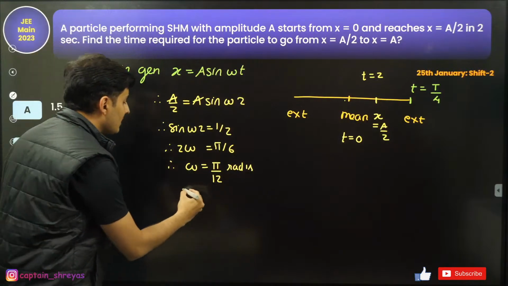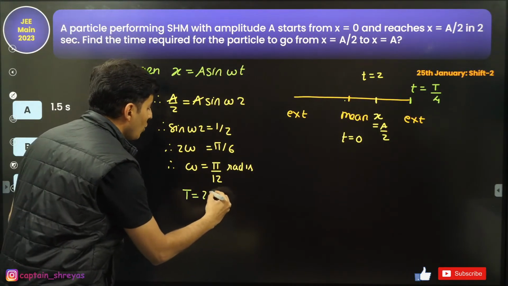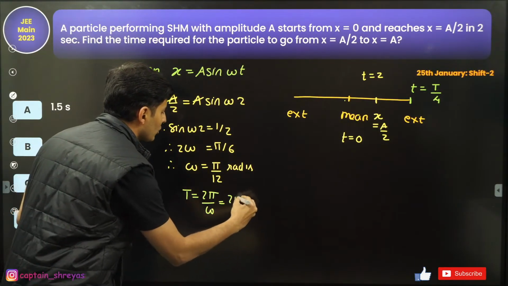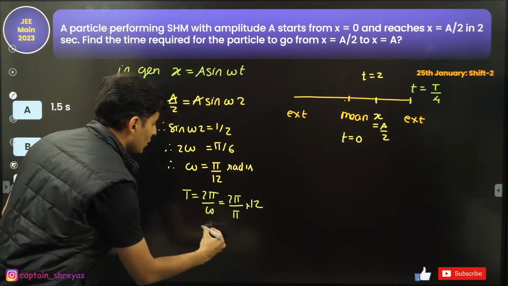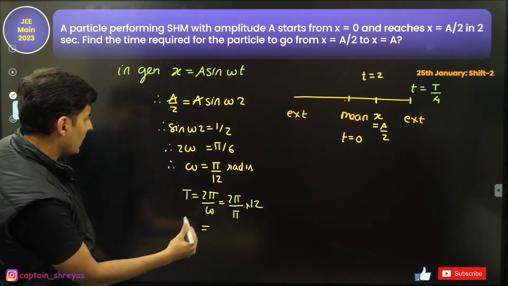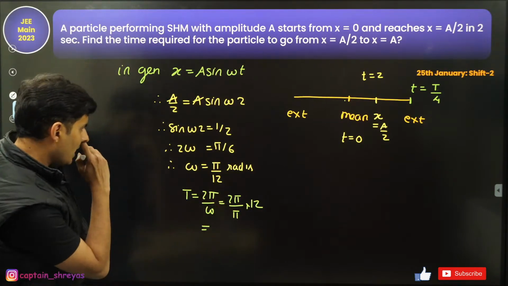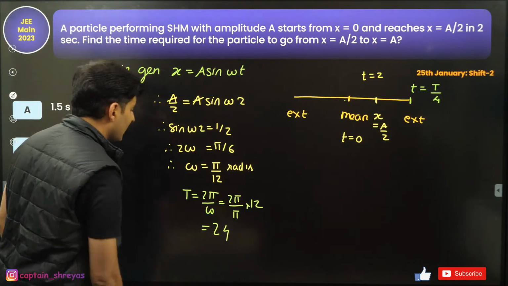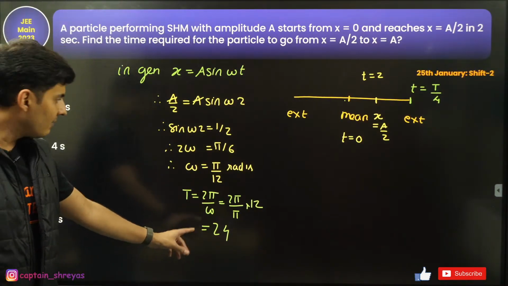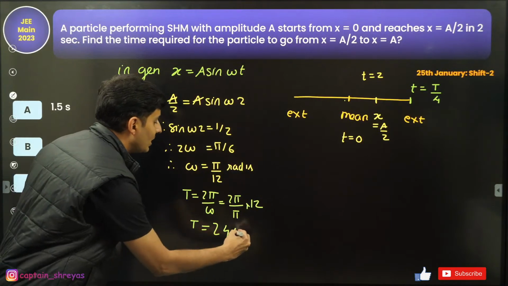And I think I can easily find time period, which is 2 pi divided by omega, which is 2 pi divided by pi by 12. So that's right, pi by 12, yes. So that's going to make it 24 seconds. 24 seconds, just check this out. Right, everybody with me? So the time period is going to be 24 seconds.